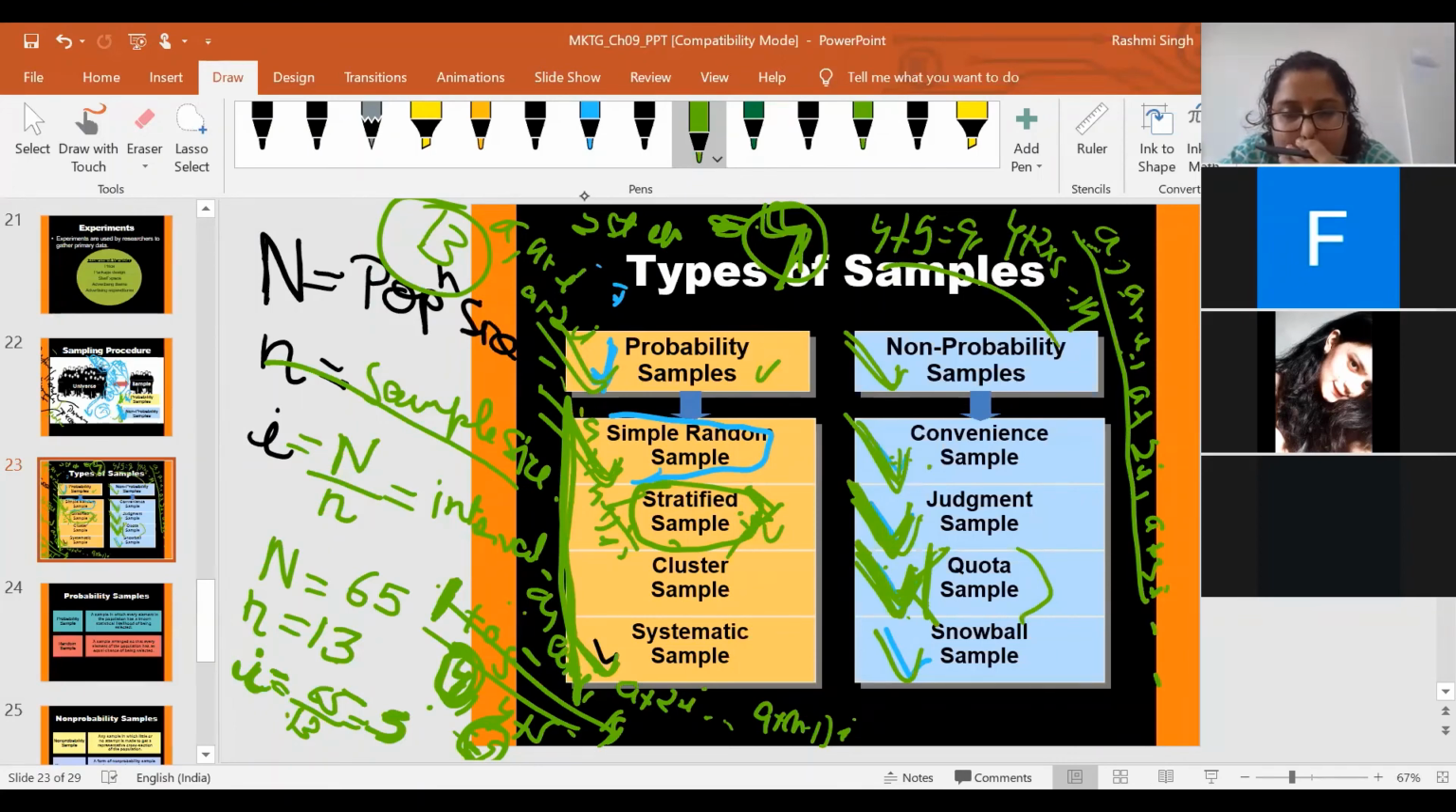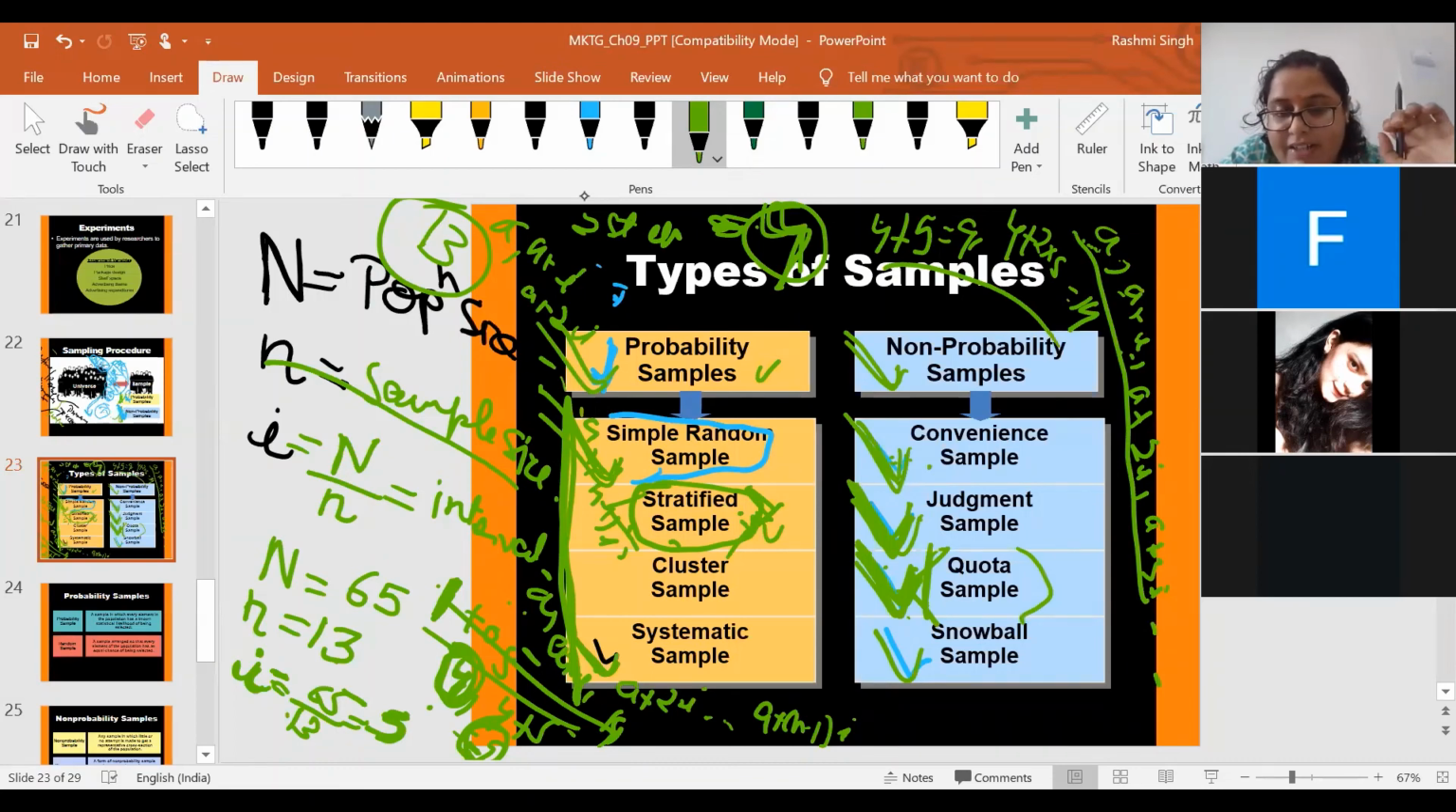Now is it clear? Okay. Clear? Yes, ma'am. The basic difference is just that in the quota sample, there's the researcher's discretion, and in the stratified sample, we take strata. Yes, the researcher's discretion, judgment. Okay, thank you, ma'am.